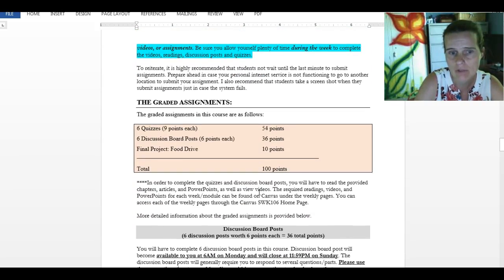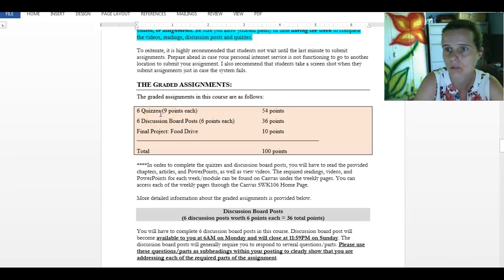Again, the graded assignments for this course, you have 6 quizzes total. Each quiz is worth 9 points. So your quizzes are worth a total of 54 points, or 54% of your final grade. There are 6 discussion board posts. Each of those is worth 6 points for a total of 36 points, or 36 percentage points of your final grade. And then there's a final project that you have to do, which involves a food drive, and it is worth 10 points toward your final grade.